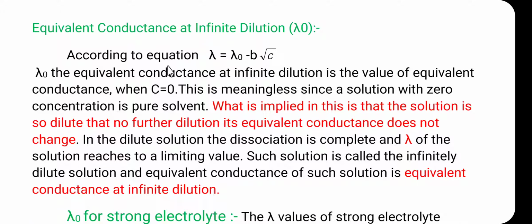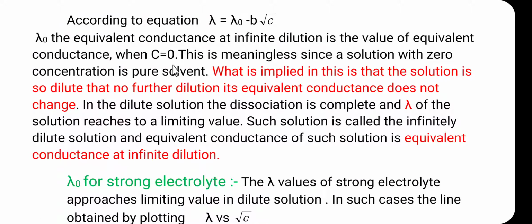According to the equation, already we have discussed this equation, lambda is equal to lambda 0 minus b under root c, where b is the constant, c is the concentration, lambda is the equivalence conductance, and lambda 0 is the equivalence conductance at infinite dilution. So, lambda 0, the equivalence conductance at infinite dilution, is the value of the equivalence conductance when c is equal to 0.